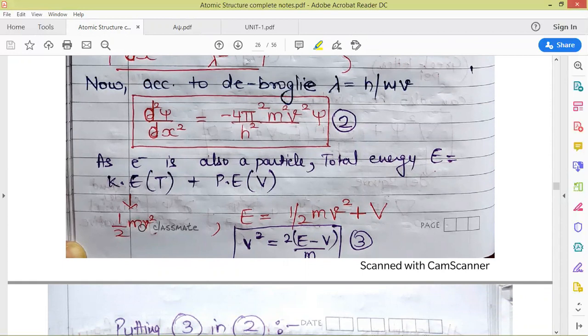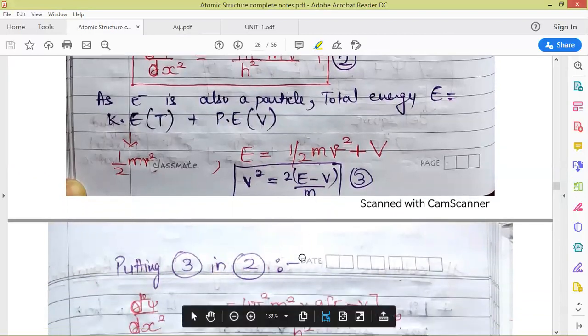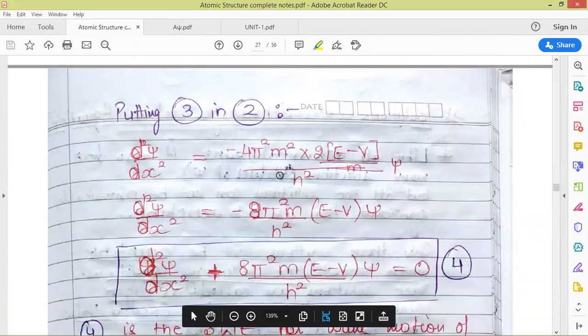From here, we take out the value of v square, which comes out to be 2(E minus V) by m, and we put the value of v square here and we get this value.